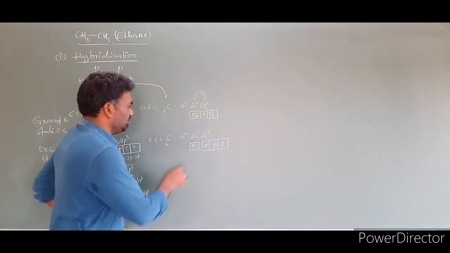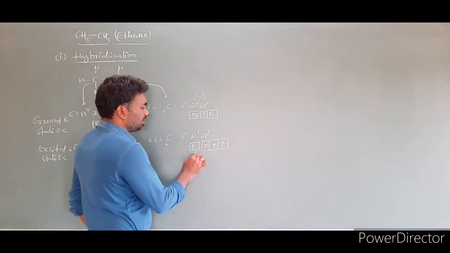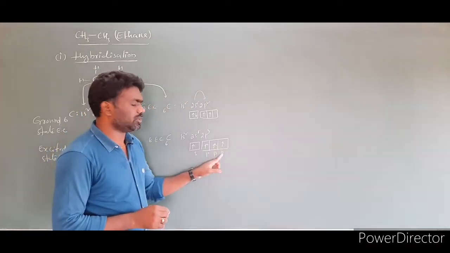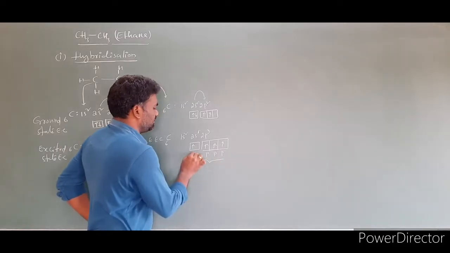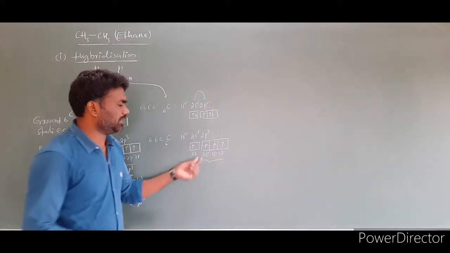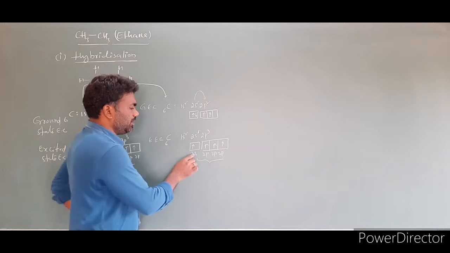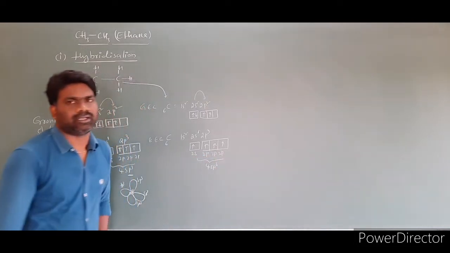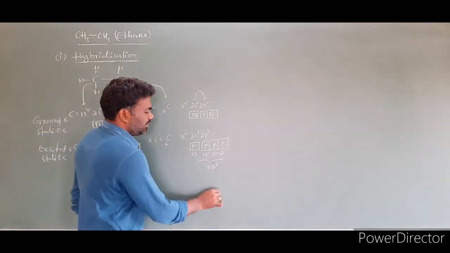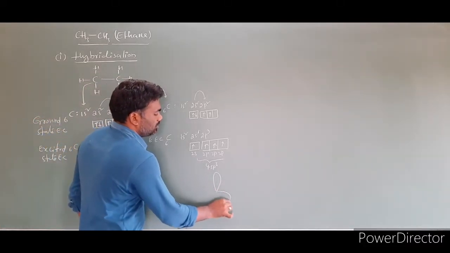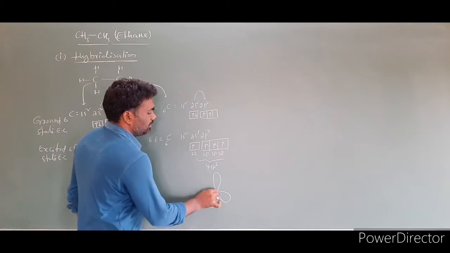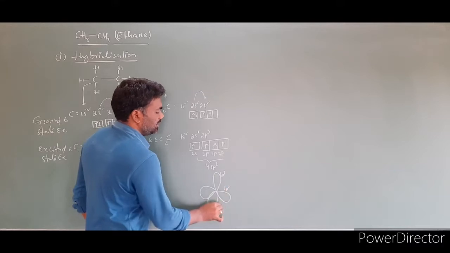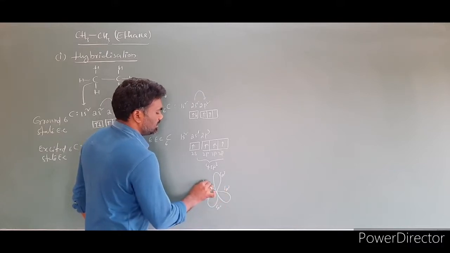Clear? Then this s orbital and these 3 p orbitals, 2s, 2p, 2p, 2p, all these orbitals will be intermixed. Simply one s orbital and 3 p orbitals, how many? 1, 2, 3, 4. Then we will get 4 sp3 hybrid orbitals. Clear? For this case we draw orbital structures: 1, 2, 3, 4. This is an sp3, this is another sp3, another sp3, and this is another sp3.